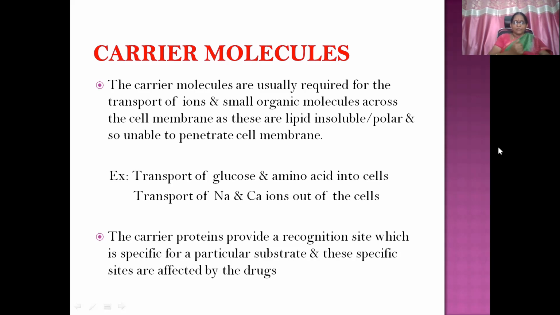Examples are transport of glucose, amino acids, sodium or calcium ions, either in or out. These carrier proteins provide a recognition site. So that transporter protein will have a receptor site to which the substrate will go and combine. And these specific sites are affected by drugs also.